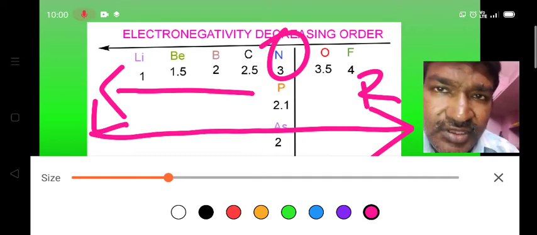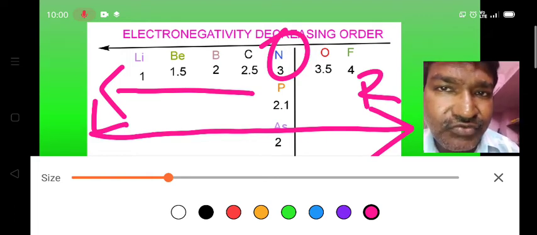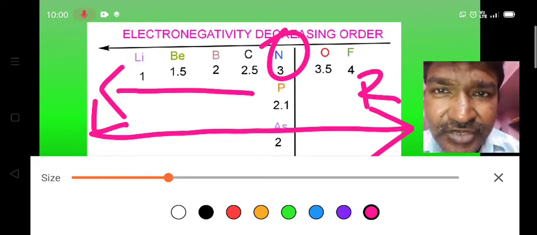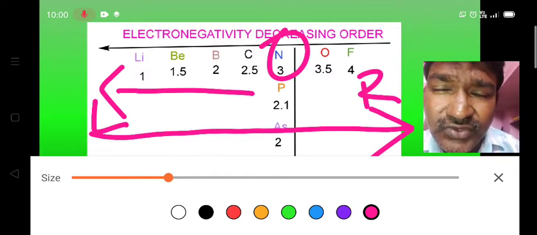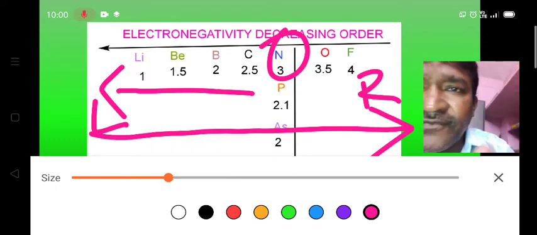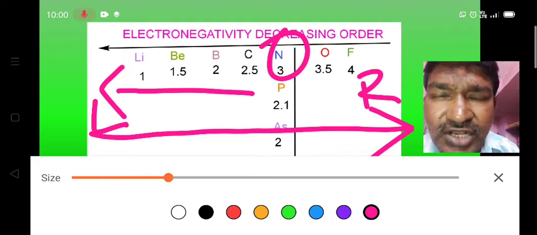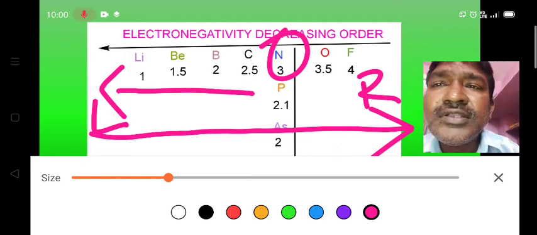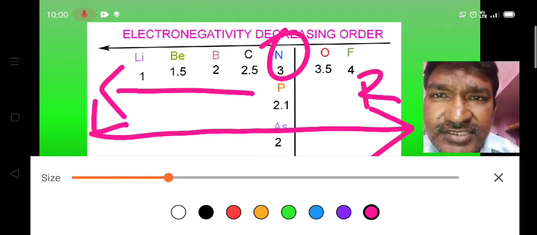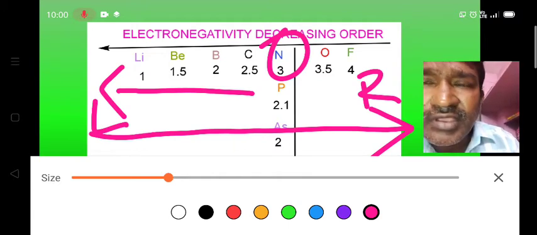And we have to remember that fluorine is the element which has the highest electronegativity, and its electronegativity is 4. How we have to remember this one? F for fluorine, F for 4. Like that we can easily remember, and fluorine is the most electronegative element. And oxygen is the second most electronegative element, that is 3.5.